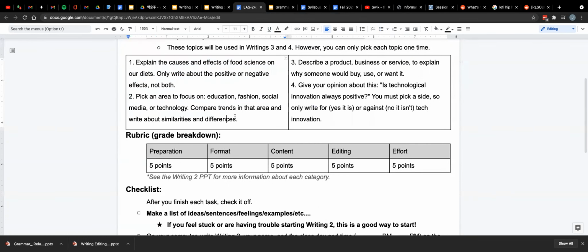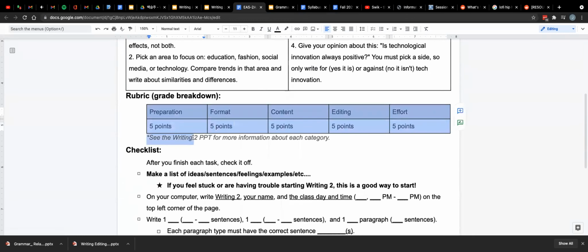And you can see here, they have some pretty clear guidelines. This is cause and effect. So this one says only write about the positive or negative effects, not both, okay? So make sure you read these and understand these. If you have questions about these, please email me and I'll try to explain them. I'm pretty sure I made them pretty clear here, but I don't know. We'll see. And then again, here's the grade.